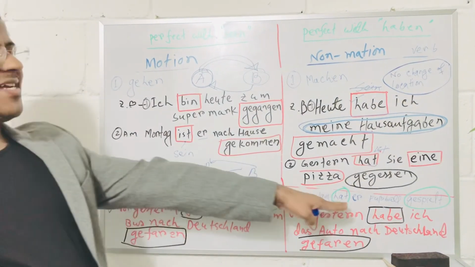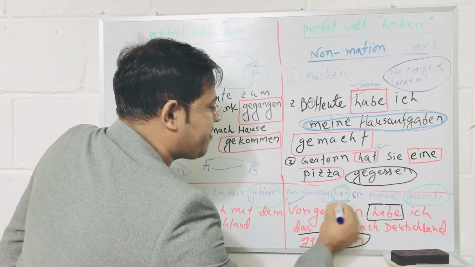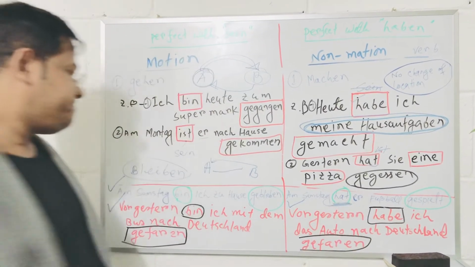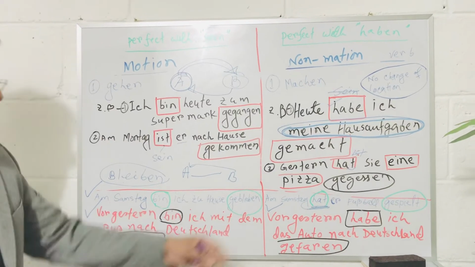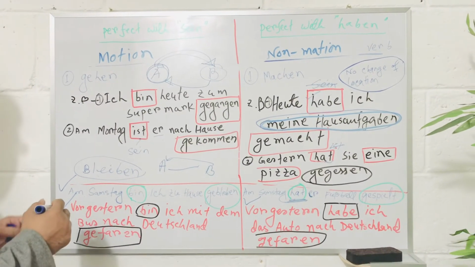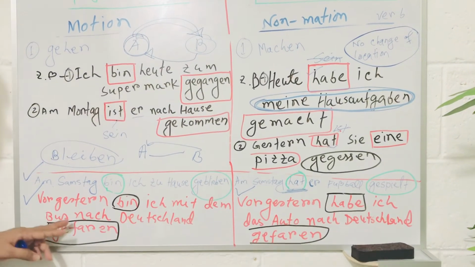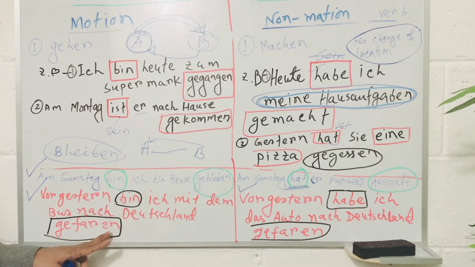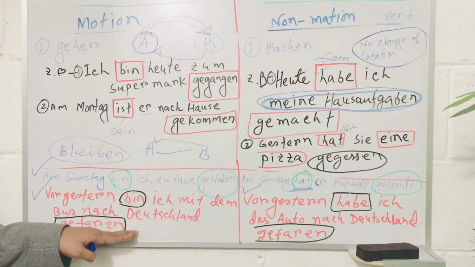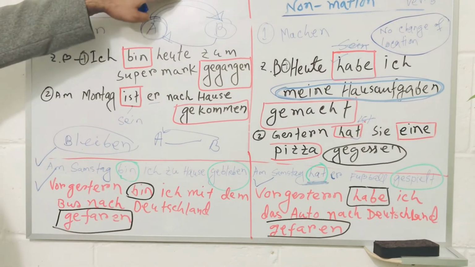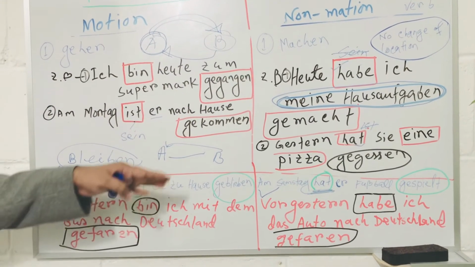So football is the direct object, and we are using haben. Okay? In this, the last example, both the sentences are correct. The first example, we say, vorgestern bin ich mit dem Bus nach Deutschland gefahren. Here there is no direct object, so we are using sein. In case of ich, that is bin.